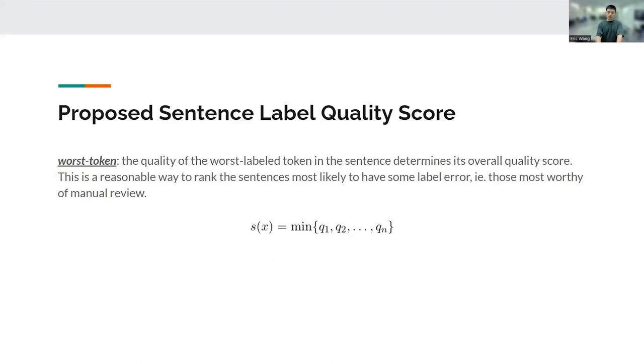The Qi here will be the token quality score of the ith token using one of the label quality scoring methods as described above. We believe that this is the most reasonable way to rank sentences that contain at least one label error.